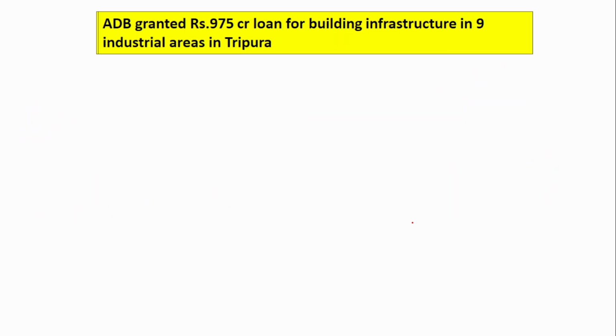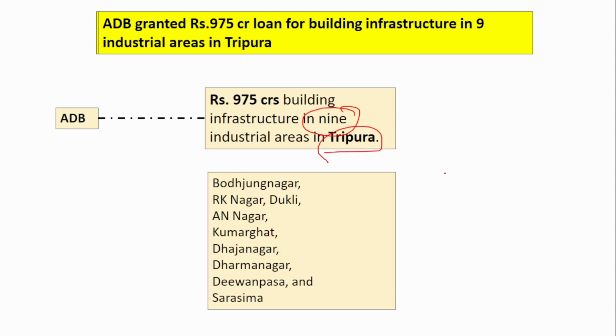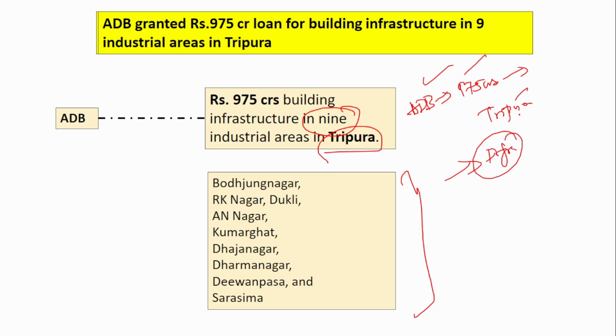Next is Asian Development Bank. The Philippines-based Asian Development Bank has granted 975 crore to build infrastructure in 9 industrial areas in Tripura. So here, these are the 9 industrial areas. You just have to go through it. You don't have to remember it. Okay. What you have to remember here is ADB, 975 crores, the loan amount, and which state? Tripura. And for what purpose? To improve infrastructure. Okay. These are the only 4 things that you have to remember.